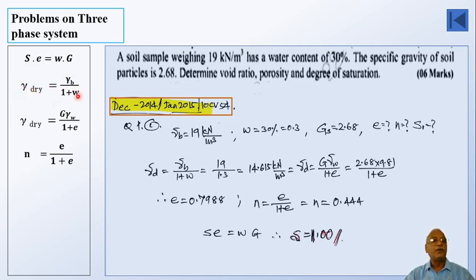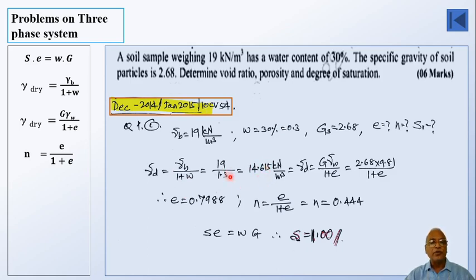Gamma d equal to gamma b divided by 1 plus w. Already we have done this, so I'll put that equation. Gamma b is given 19, units are there, kilonewton per meter cube, divided by 1 plus w, which is 0.3. So 1.3. If I calculate, I'll be getting 14.615.